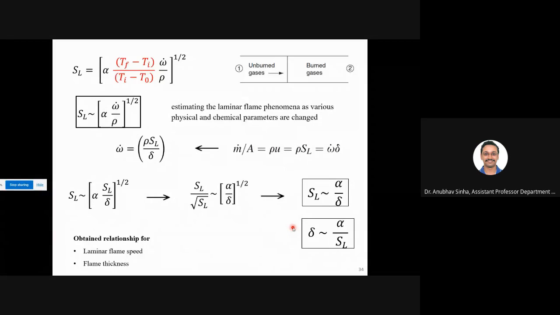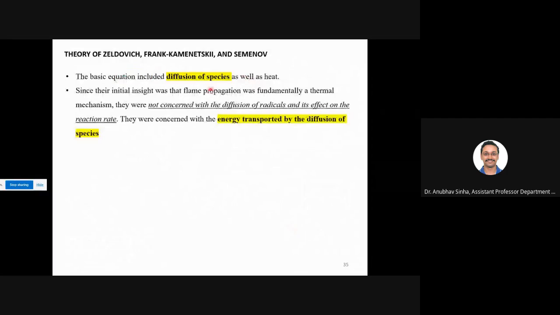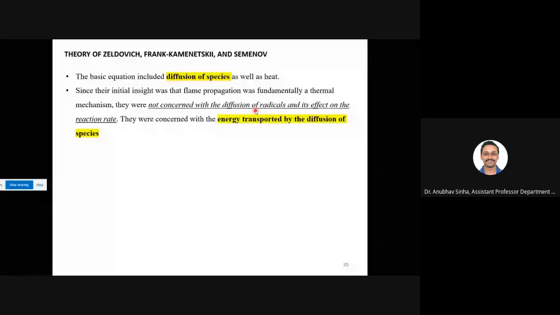So there is another theory which is giving a detailed mechanism. This was developed by Zeldovich, Frank-Kamenetskii, and Semenov. These are, I think, Russian scientists. Zeldovich is very famous for NOx pollution, and he has given the most important mechanism. Anyway, they have given a theory which talks about diffusion of species, but they didn't talk about the reaction mechanism. What they do is that the species that is diffusing back also carries some energy.